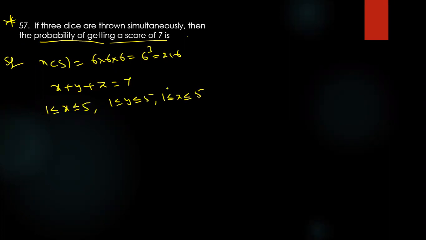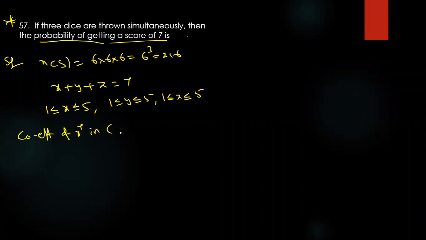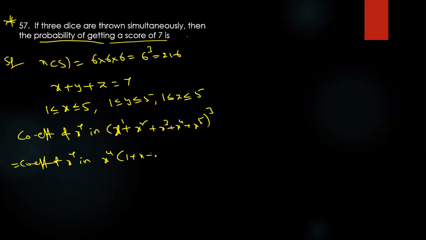Is 6 also possible or not? Why? If you take 6, the sum is not 7; more than 7 is coming. They're asking for a score of 7, so I can take a maximum of 5. Because if you take 5, then 5 plus 1 plus 1, like that. Now what I'm doing here, students: coefficient of x power 7 in x power 1, x square, x cube, x power 5, repeated 3 times. So the coefficient of x power 7 in x power 4.